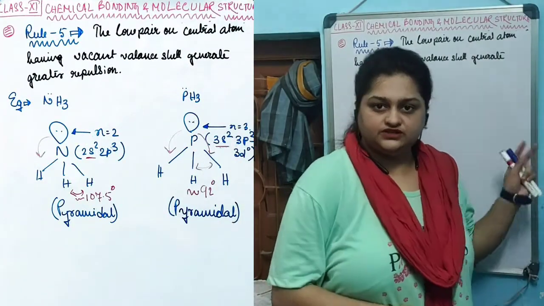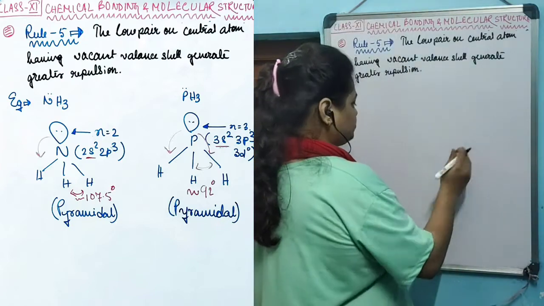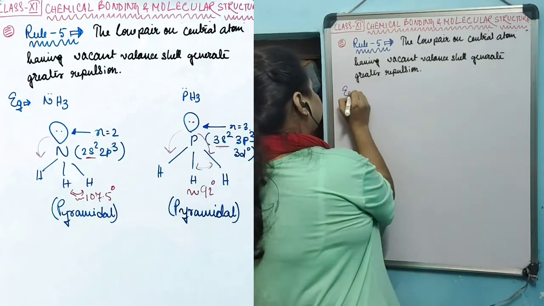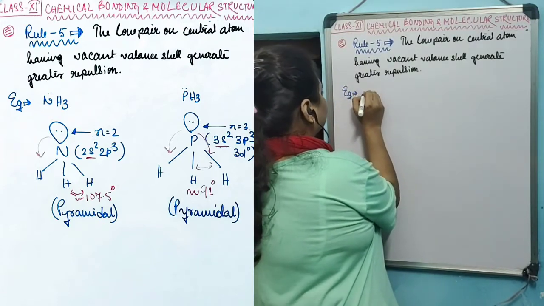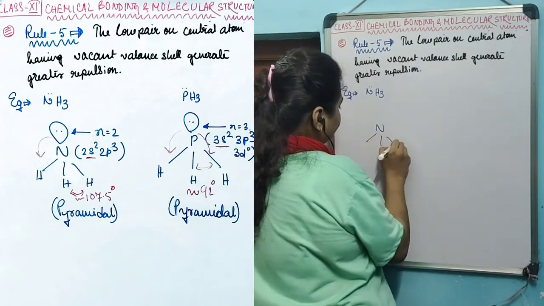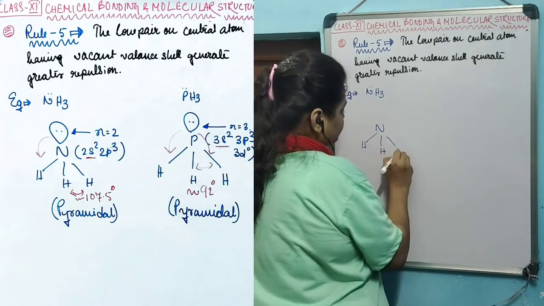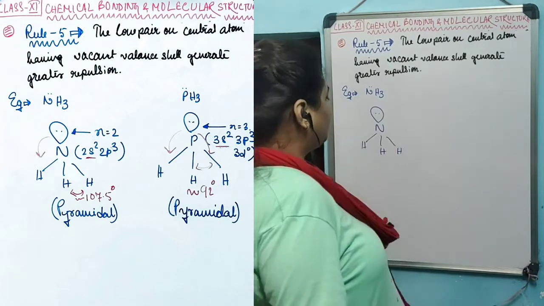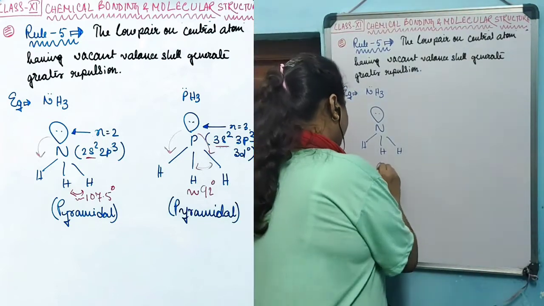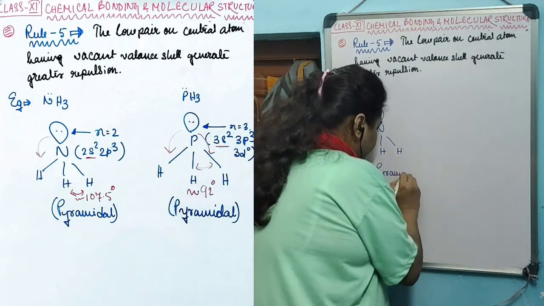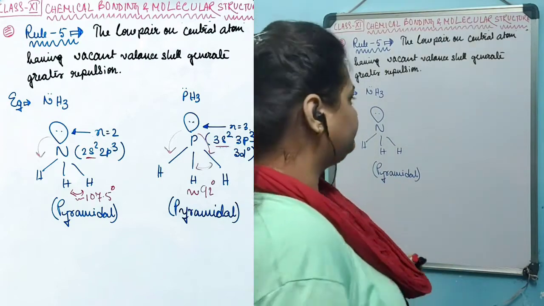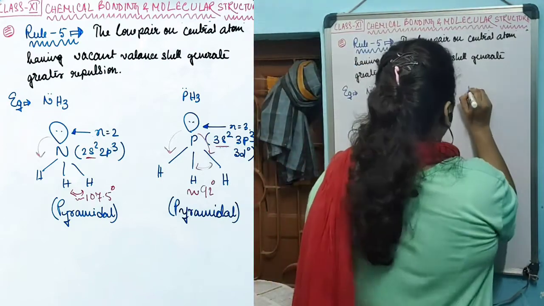Let's study comparatively the structures of these two molecules. The first one we already studied. NH3. The structure of NH3 is pyramidal, a distorted tetrahedral structure, because out of the 4 electron pairs, 1 is a lone pair and 3 are bond pairs. So this is a pyramidal shape. We already know the bond angle is less than the normal tetrahedral angle, that is 109 degrees 28 minutes. Let's study another example, that is PH3.